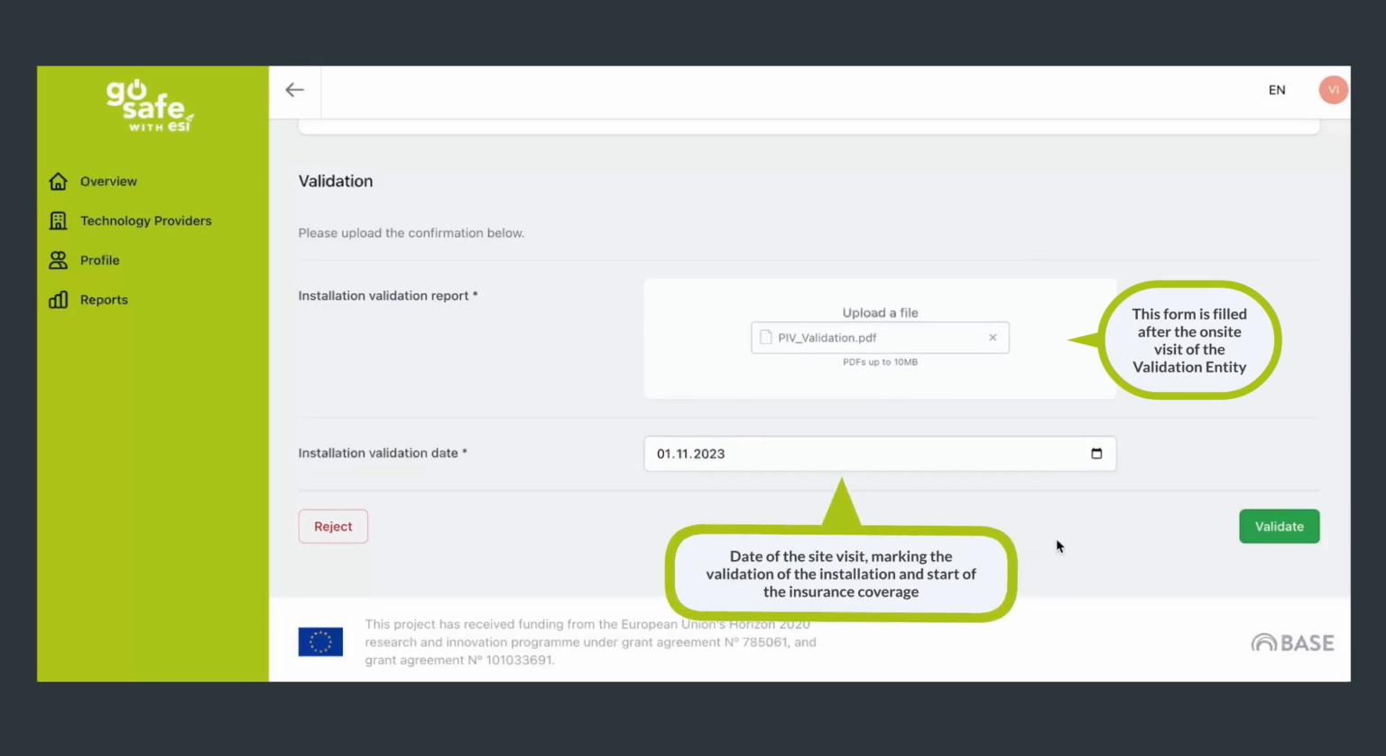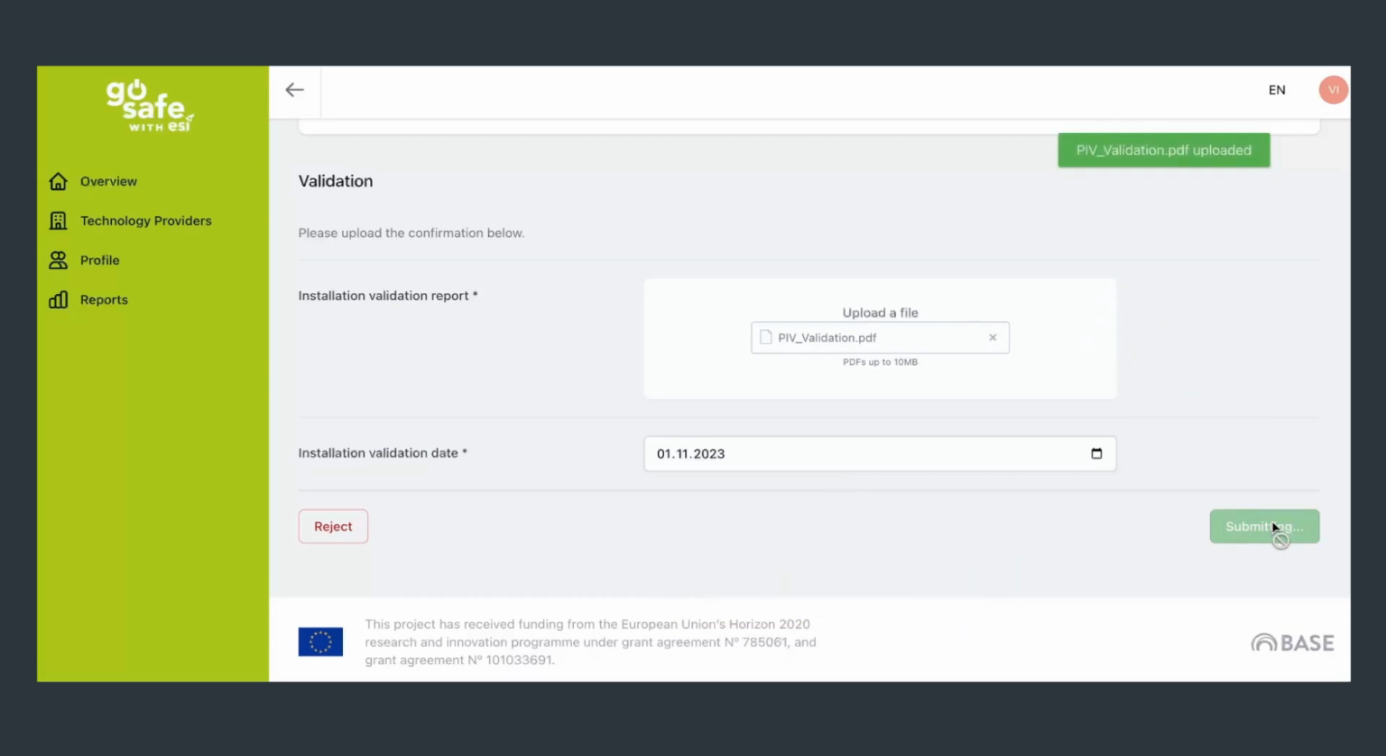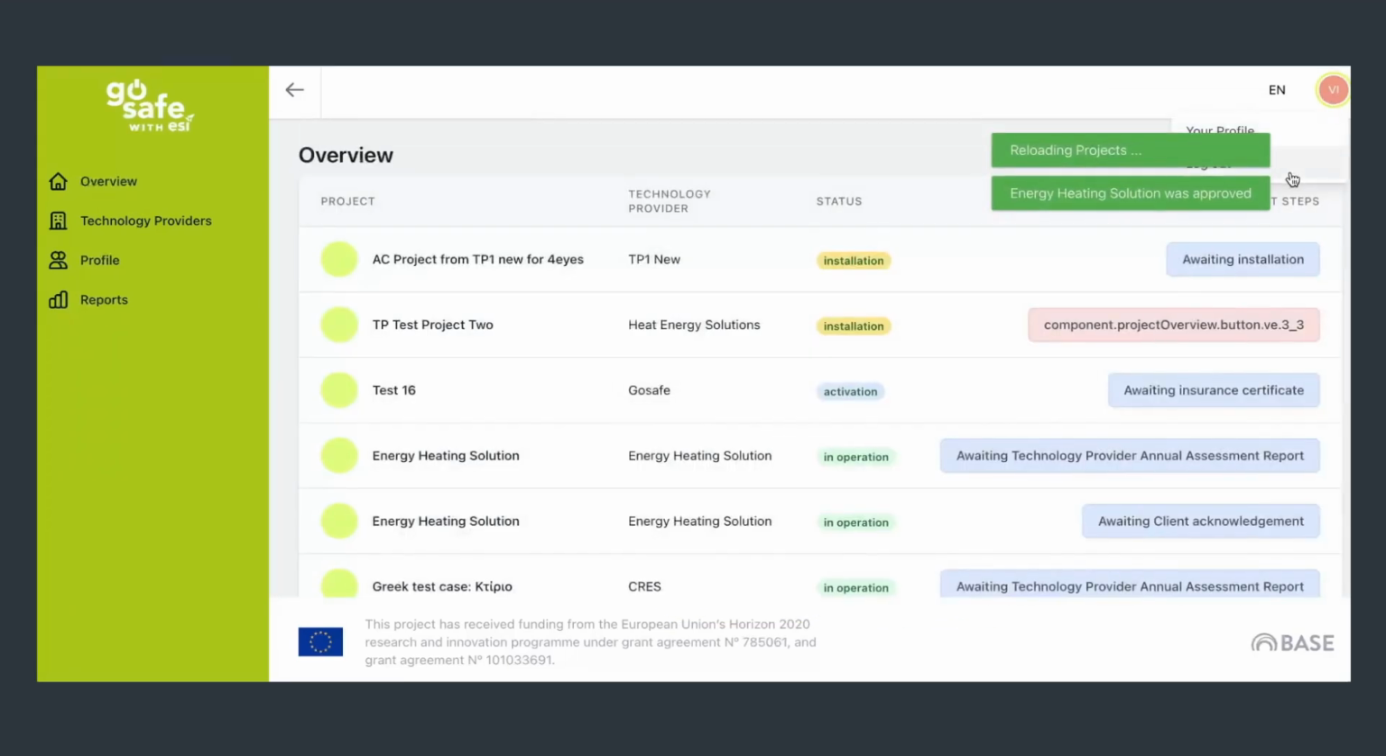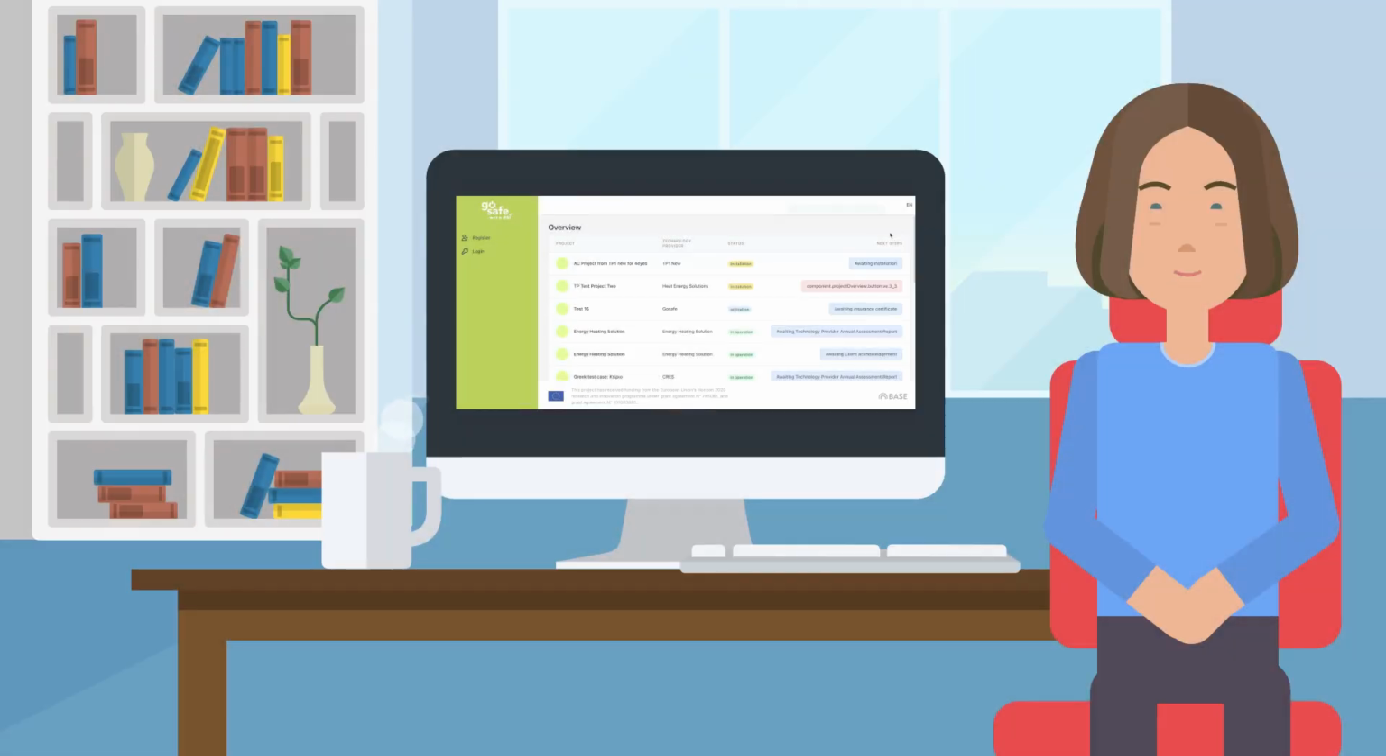If the information is not correct or the information is missing, I click on Reject and give the reason of this rejection. The technology provider will have the chance to review their input and submit again for the review of the client and validation entity. This marks the end of the installation phase. The operation phase of the energy-efficient equipment, with its energy savings guaranteed, starts now.